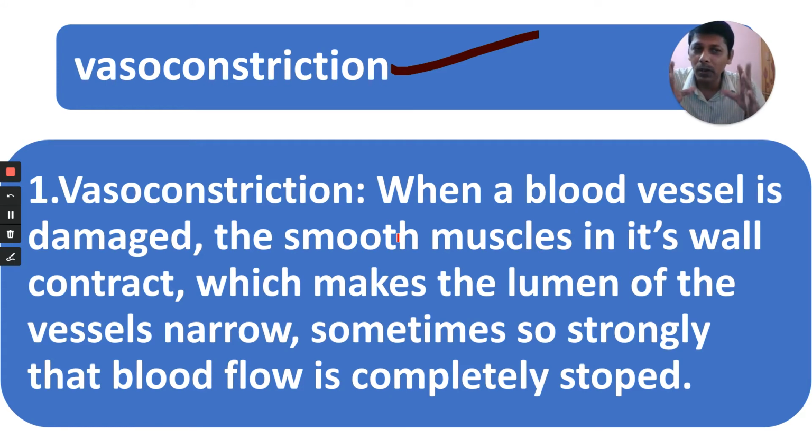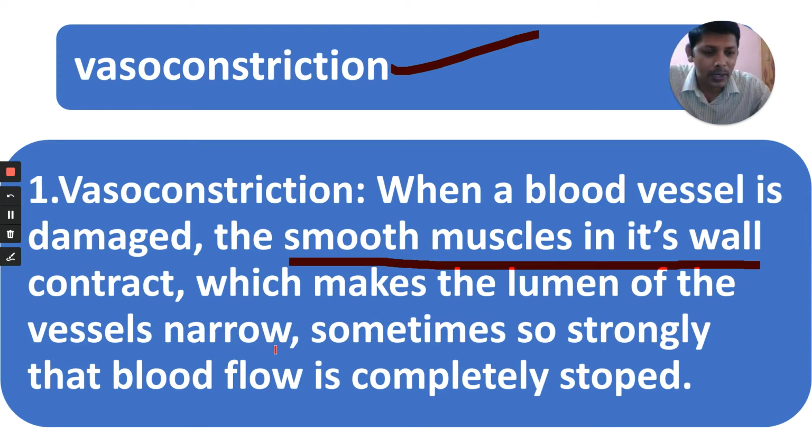Okay, you know that in the wall of the blood vessels, arteries and veins and lymph vessels and lymph ducts, there are smooth muscles. I told you in the previous video also. The structure of the lymph vessels and lymph ducts is similar to that of the veins. They both, arteries also, the wall has smooth muscle. When a blood vessel is injured, damaged, the smooth muscles in its wall constrict.